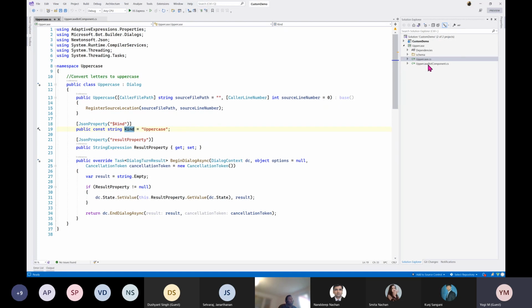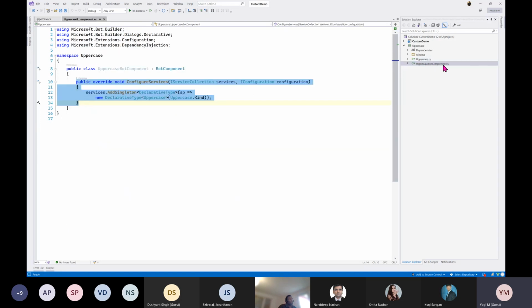First place, if you go to this component file, you have to refer to your kind. Here we are passing the kind. Of course, I'm using this directly from the class. If you are passing it directly, then it might be a problem. So always define your kind inside the class and pass it. For this class, the first place is the declarative file, the configuration service, where I'm passing it.